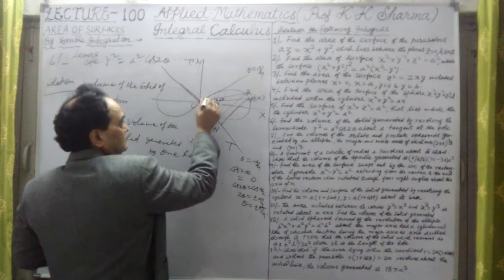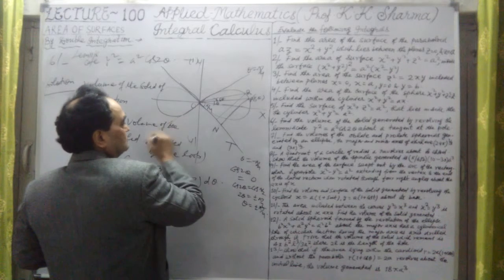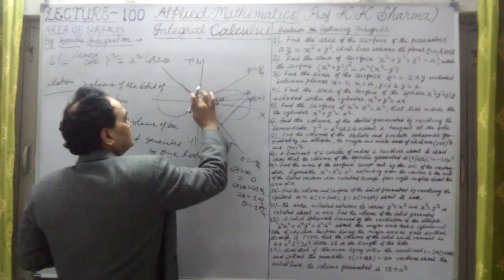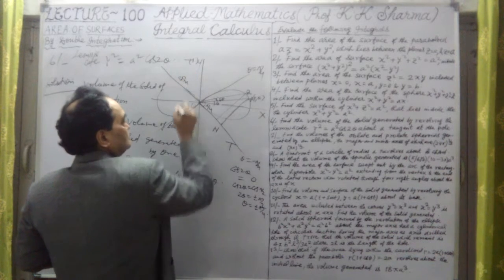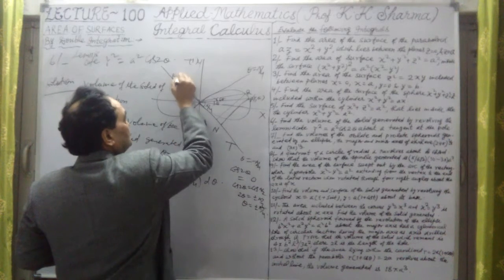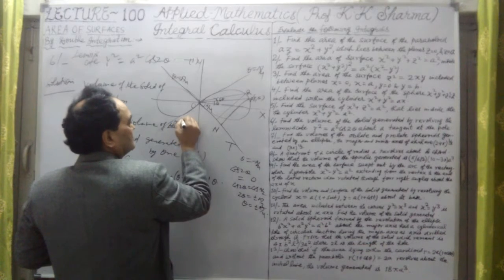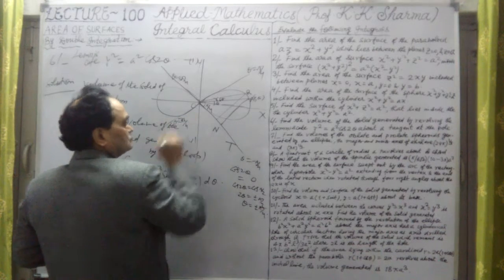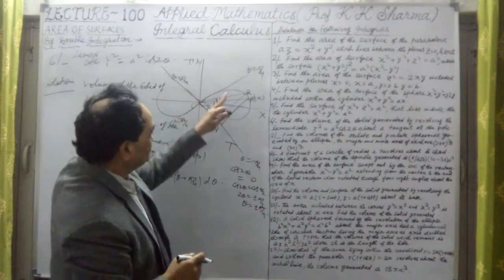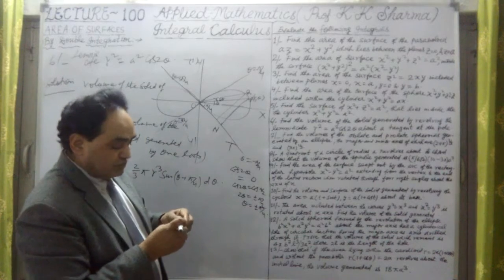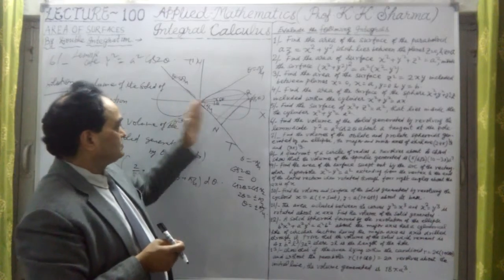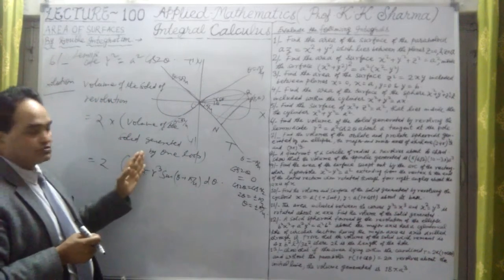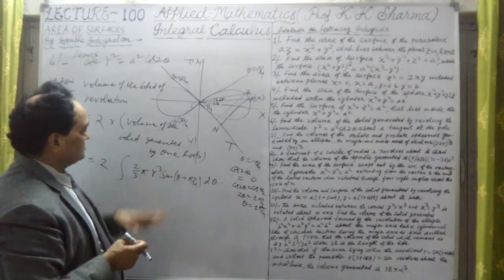This is the second tangent line and this is the other one. So these angles are again 3 pi by 4 to minus 3 pi by 4. This is theta equal to 3 pi by 4, and this is theta equal to minus 3 pi by 4. So in this way we have taken these two loops. Now we are calculating the volume generated by this one loop, and twice of that will give us the total volume. So this is the question we are doing here.